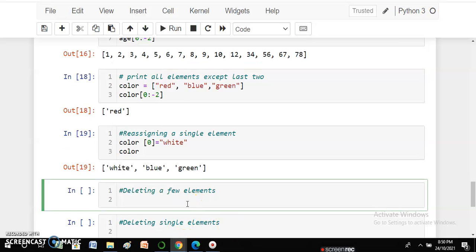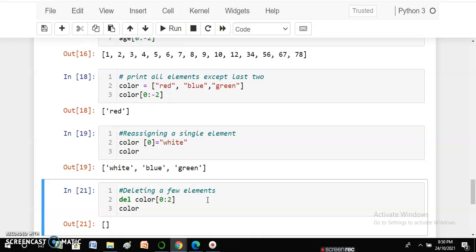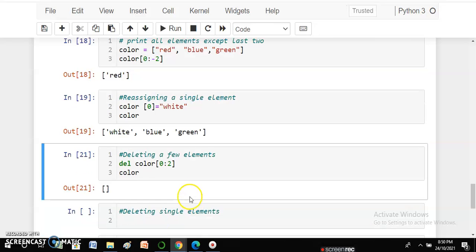Suppose I want to delete a few elements, that is also very simple. I use a command del color and I write whatever range I want. Suppose from 0 to 2 I want to delete. Let's see. And here I am writing color. So you can see it is a blank list now. From 0 to 2 all the elements are deleted.